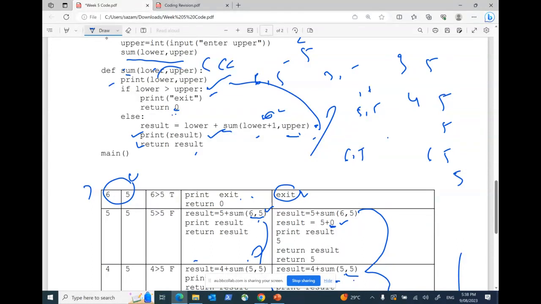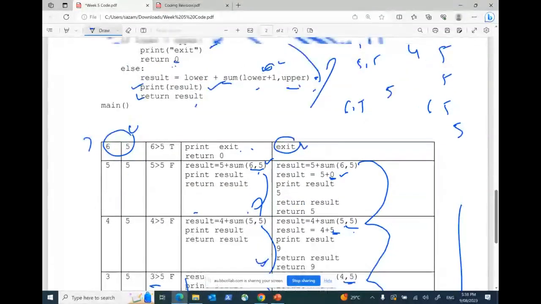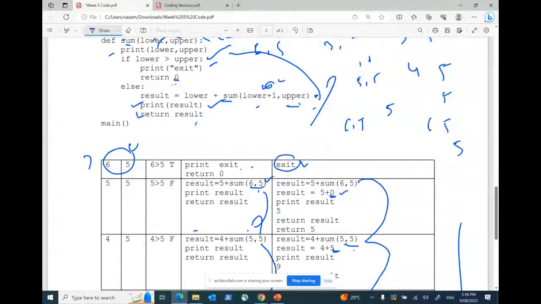Okay, so I'm going to print that result 5, and I'm going to return the result also 5. Clear, guys? Now you tell me, when I'm going to return the result, who called this function? It's a previous function who has called this function. So sum(5, 5) actually has called sum(6, 5). Yes or no? Because sum(5, 5) was actually calling me, the previous function of that one.